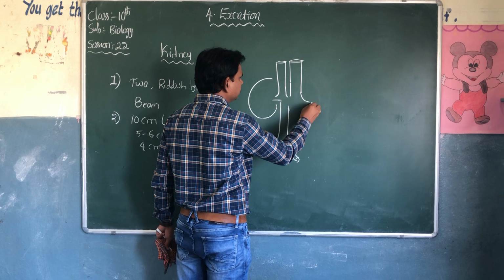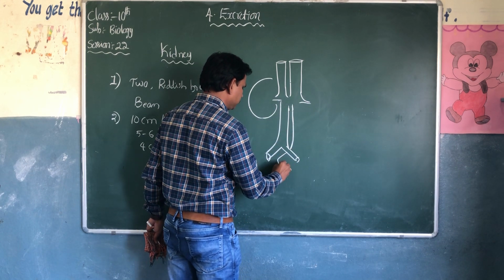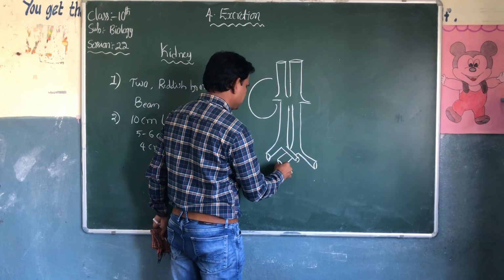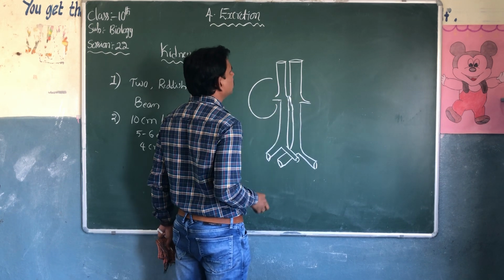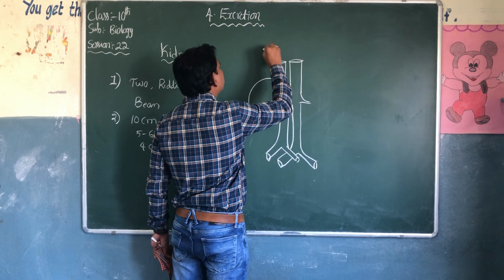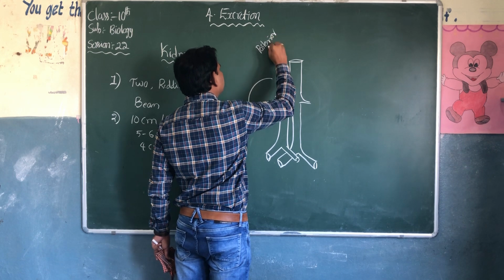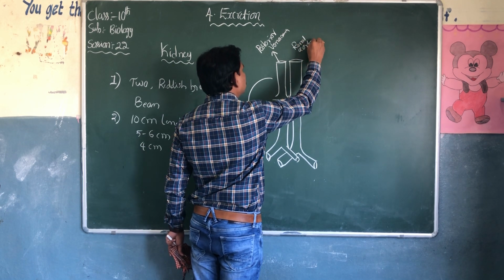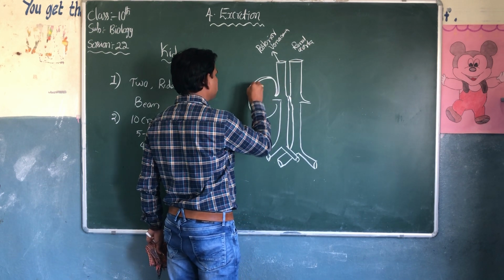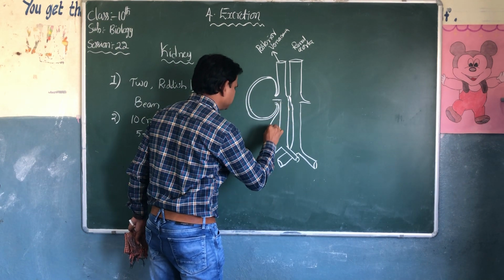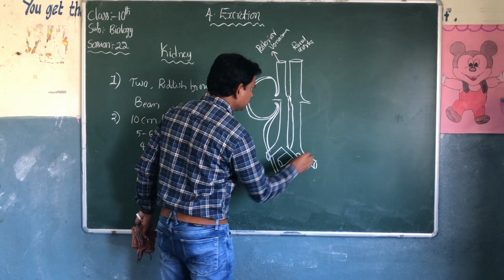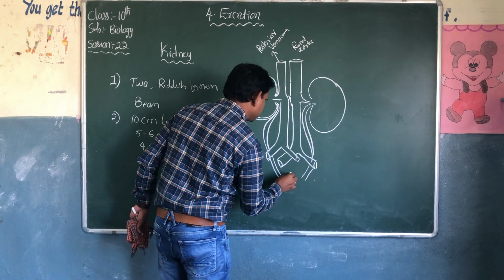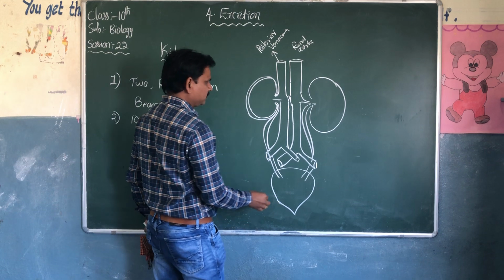Posterior vena cava over dorsal aorta. This is the rough diagram.